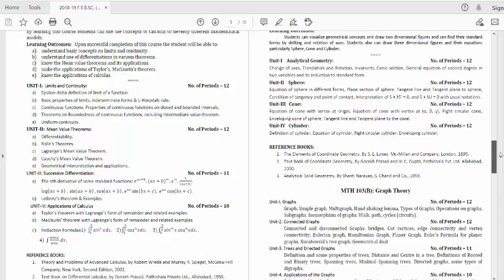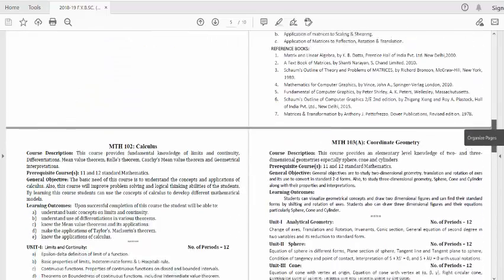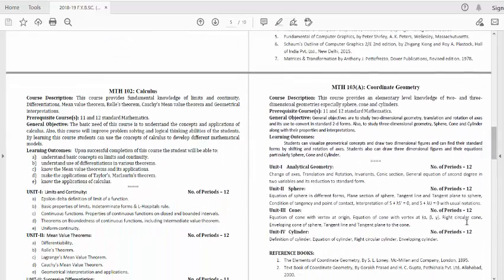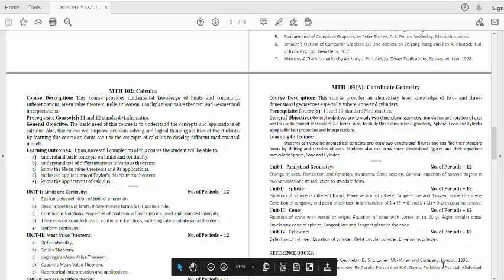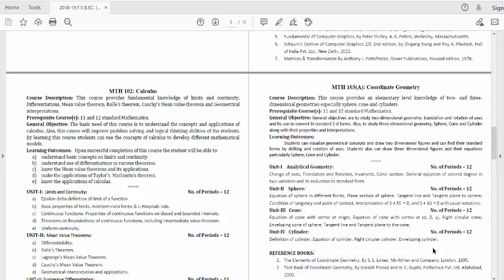Now let us move towards coordinate geometry. This geometry is regarding 3D figures, 3D surfaces. Up to now we studied 2D surfaces like circle, rectangle, triangle, which lie on a two-dimensional plane, say the XY plane. Now can you tell a 3D surface?